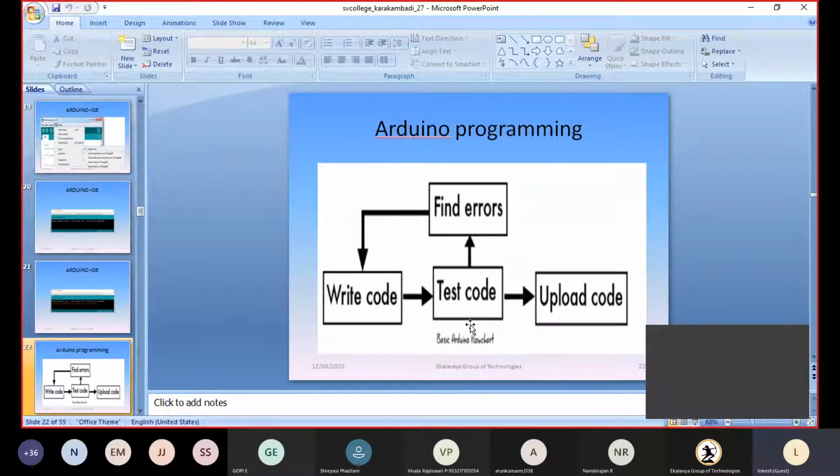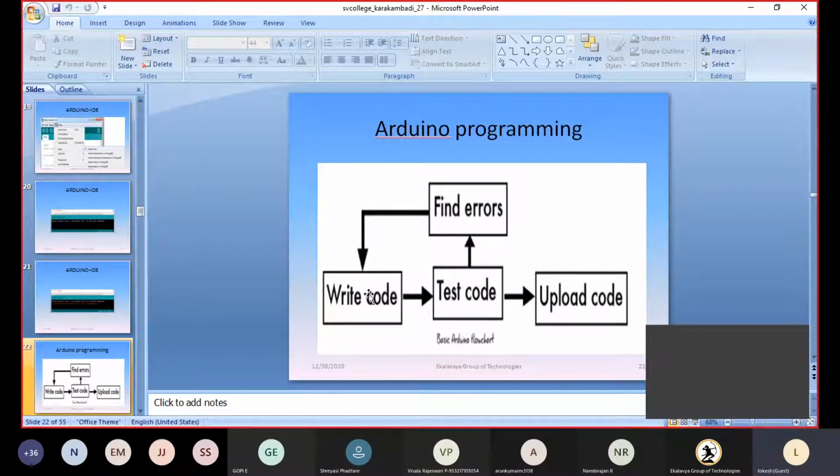Next, we test whether the code we have written is syntactically correct or not. This test is not for logical correctness; it is for syntax correction only. If there are any syntax errors, it will find the errors and come back to the editor, like the Arduino IDE editor.